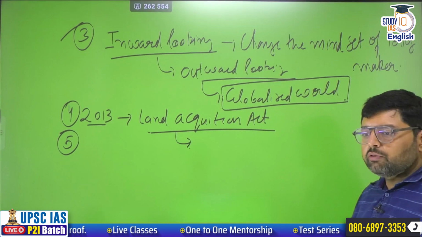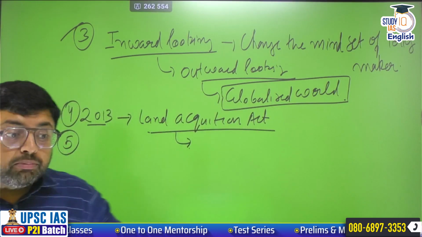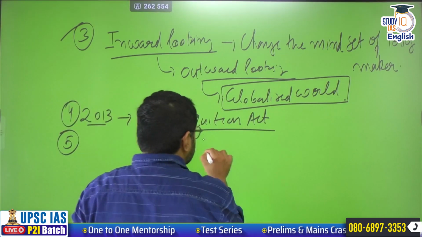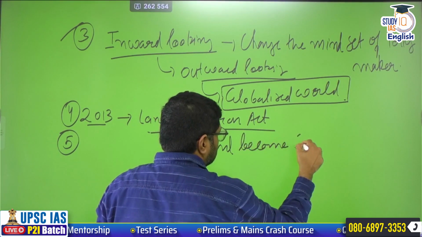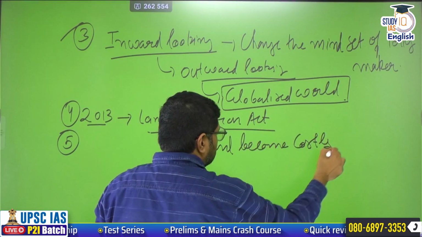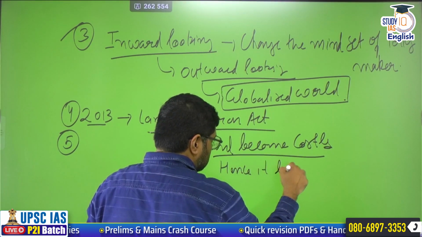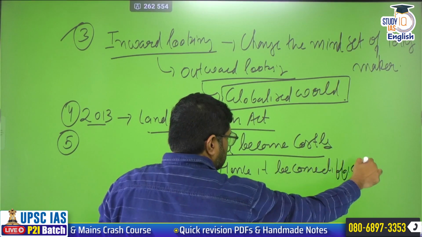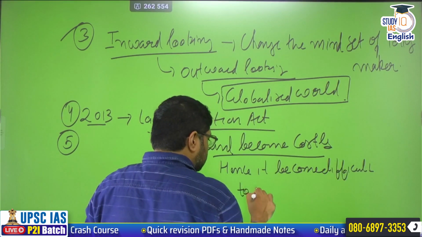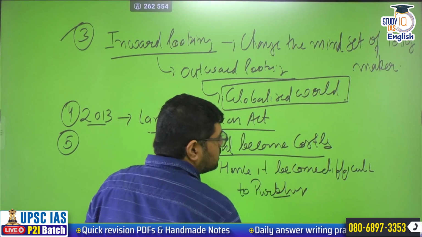So it became difficult for the SEZ to grab the land. So you can say land became costly, hence it became difficult to purchase land because input cost has increased.